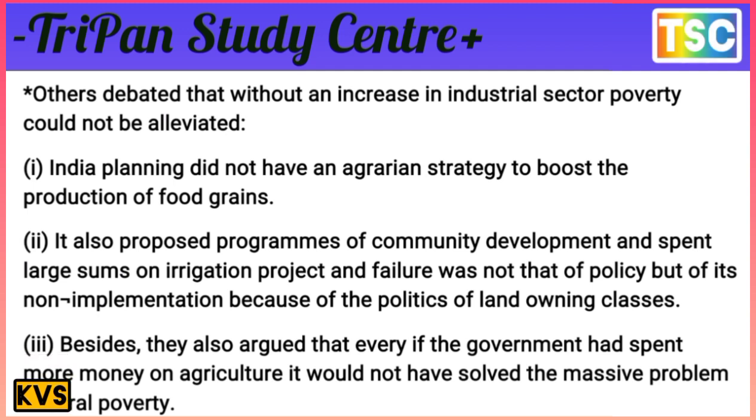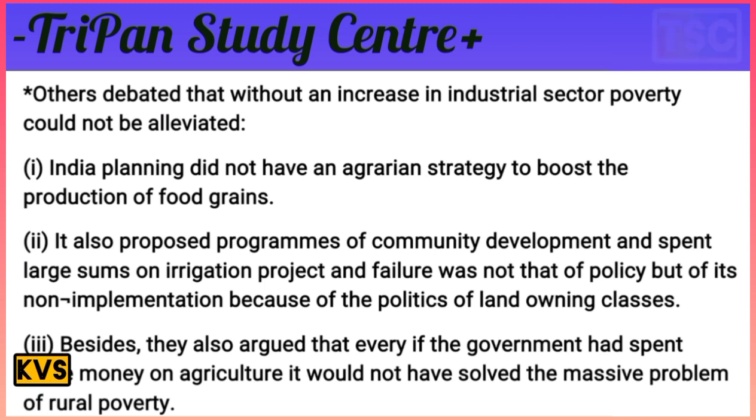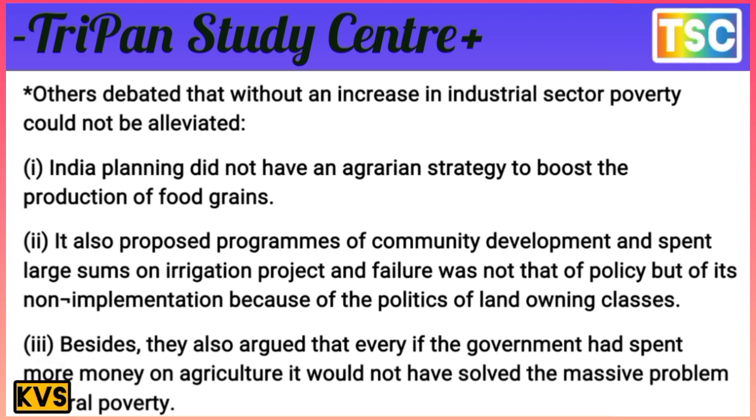It proposed a program of community development and spent large sums on irrigation projects. The failure was not of policy but of its poor implementation, because of the politics of the landowning classes. That's an important point.